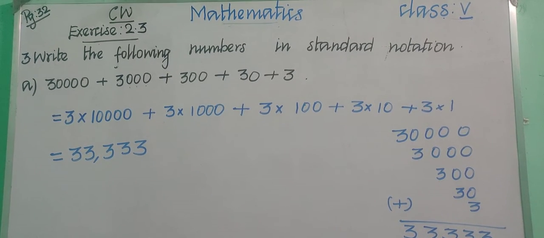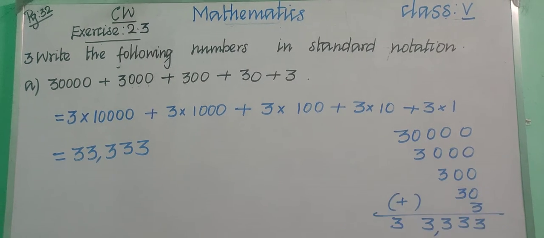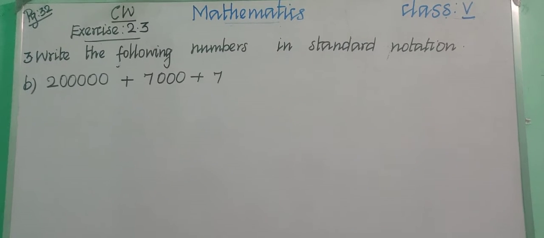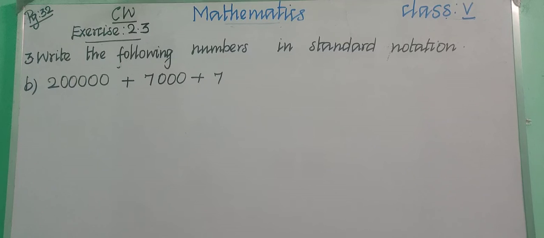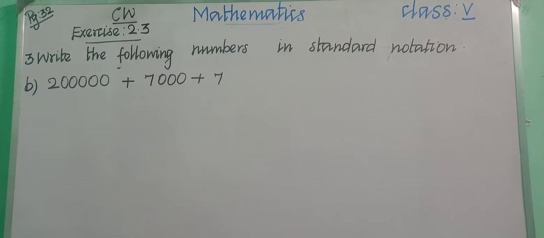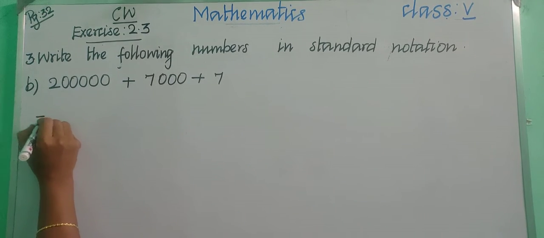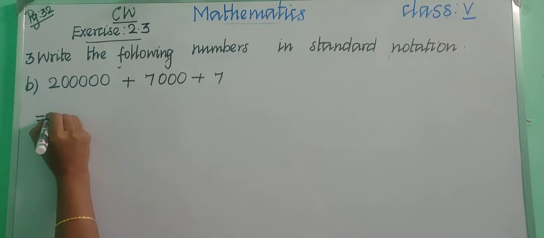Okay, children, copy this in your classwork notebook. So pause the video and write. Okay, after completing this, write the next question. Okay, children, let us see the second one, B question. See, we are having the number like this. Okay, so let us solve this one. So let us write the next step. So how will you write?